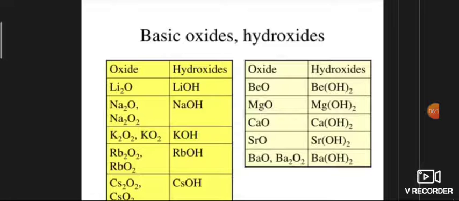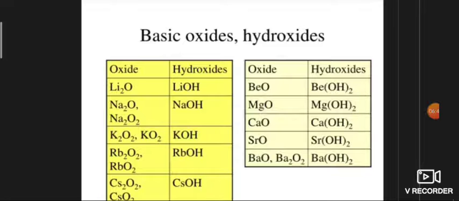Lithium in excess of air produces lithium oxide, Li2O, and some peroxide, Li2O2. A less electropositive metal like sodium forms peroxide, Na2O2, with some superoxide, NaO2, whereas more electropositive metals like potassium, rubidium and cesium form superoxide, MO2.